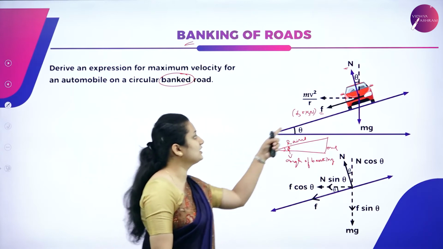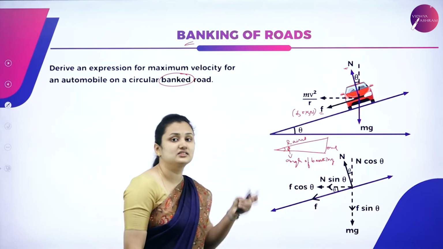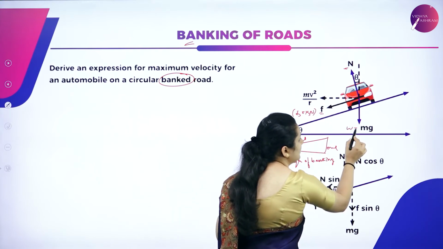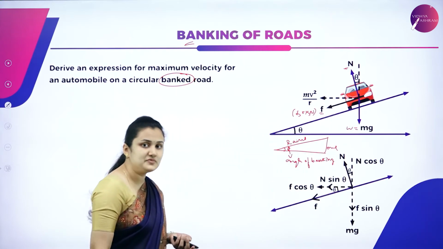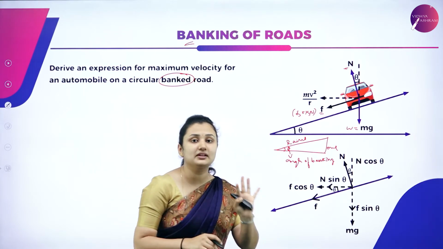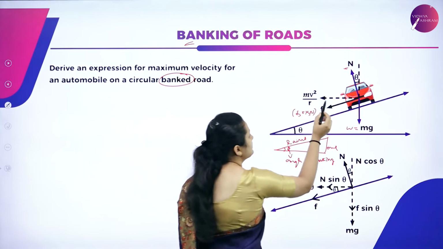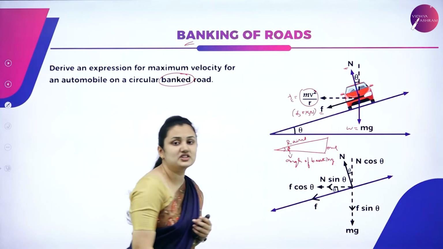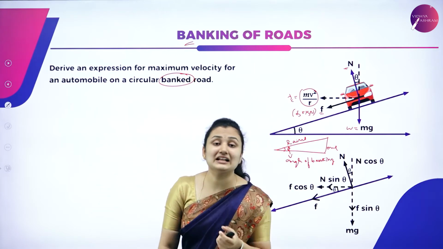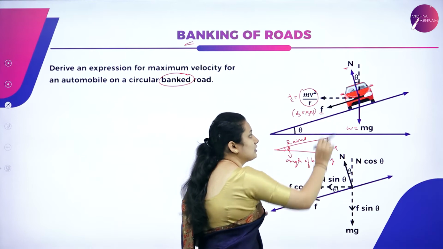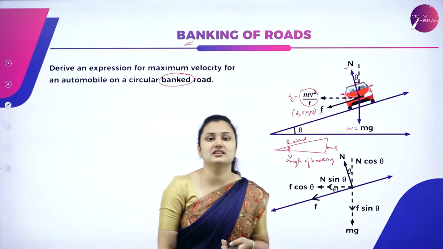The third is the weight, acting vertically downward, W equal to mg. And the fourth is the centripetal force, Fc equal to mv square by r, acting towards the center of the circular path.